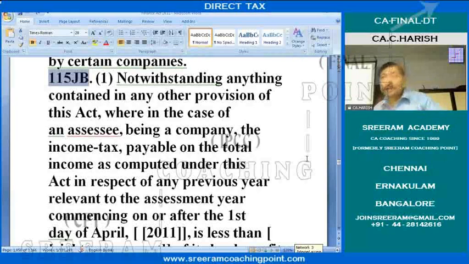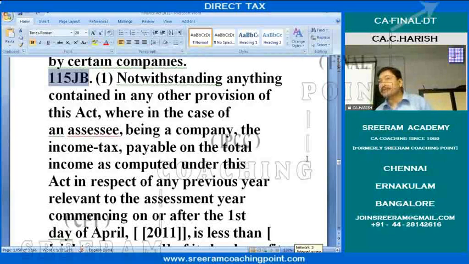This is an alternative tax. And how do you calculate the alternative tax, minimum alternate tax? Adjusted book profit into some percentage. That is minimum alternate tax. It is not regular tax. It is only an alternative tax. Adjusted book profit into some percentage.